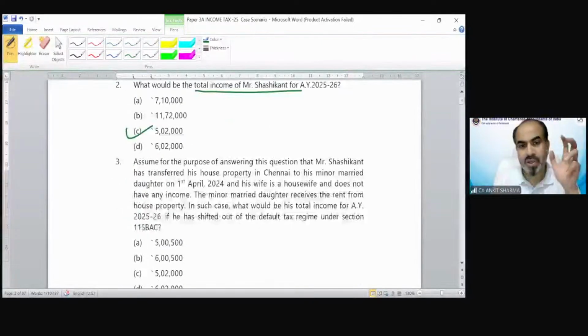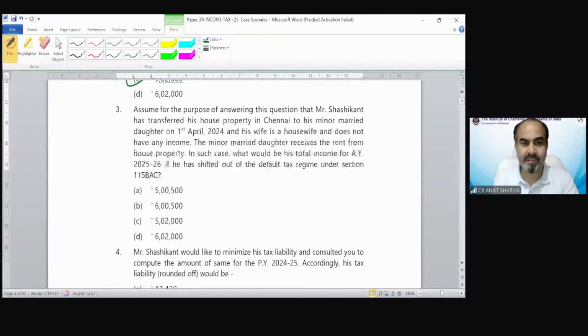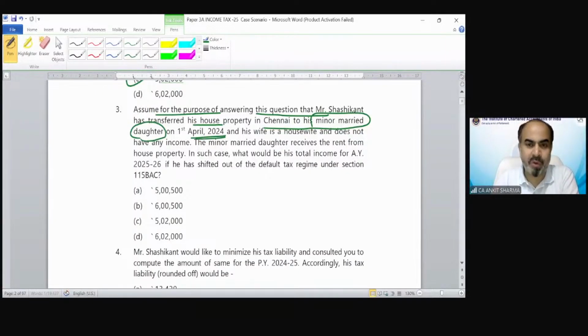Now the question does not end here. Now the question says, assume for the purpose of answering this question that Mr. Shashikant has transferred this property in Chennai to his minor married daughter on 1st April 2024, and his wife is a housewife and does not have any income.